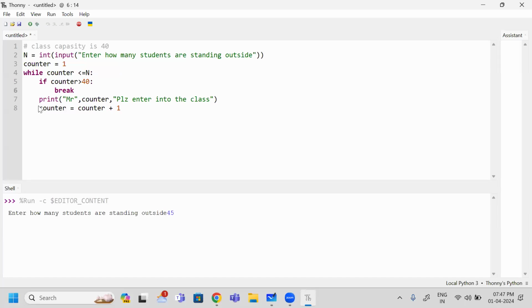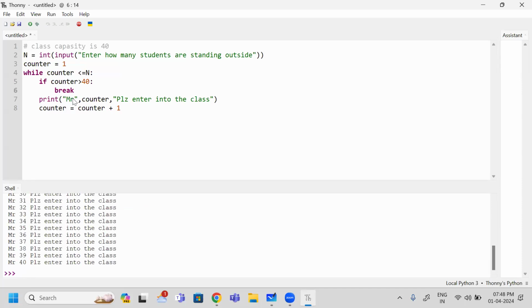What can I do? Can I allow 45 out of 45? No. This is going to be terminated when it reaches 40. So it is calling me, I am inviting only 40 students. Why am I not inviting 41? Because the counter has exceeded that range, so I am going to terminate.